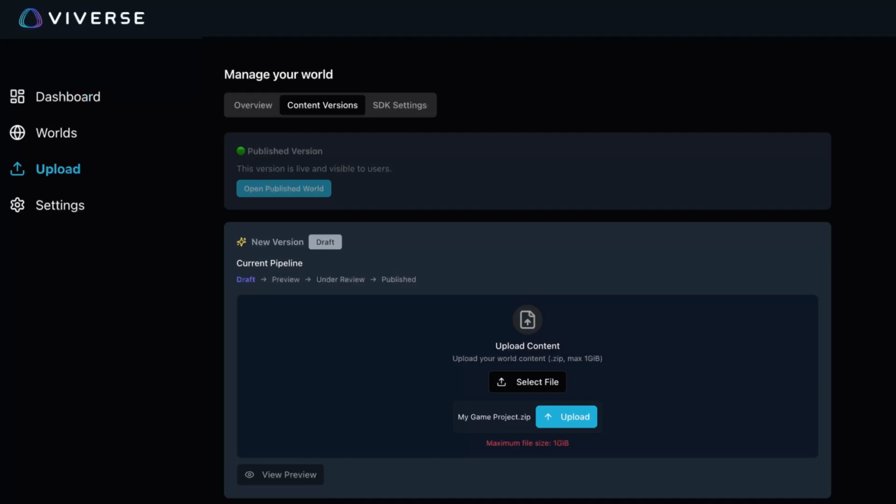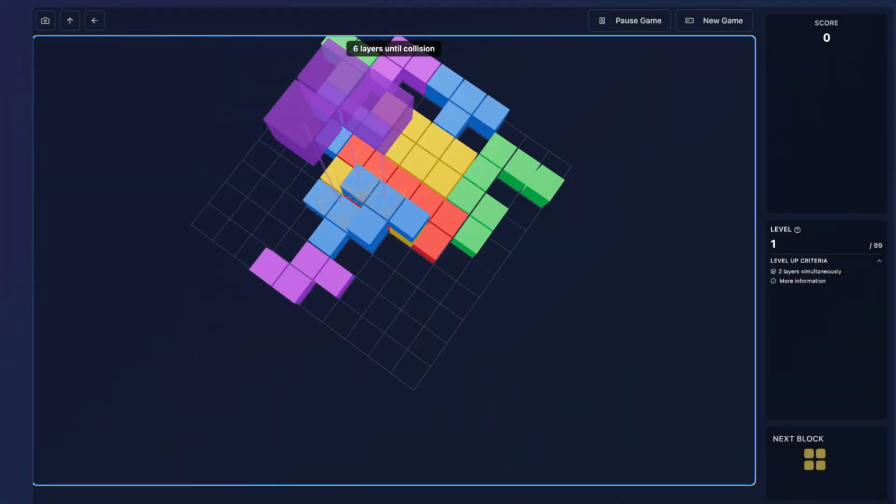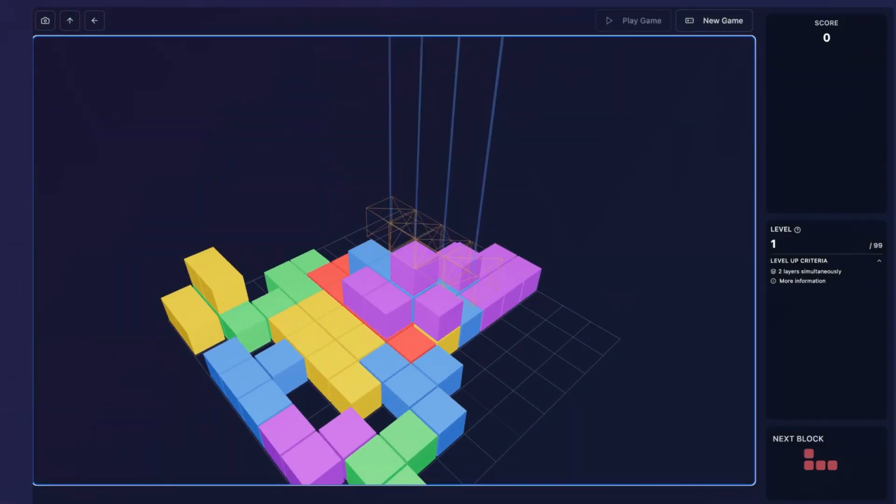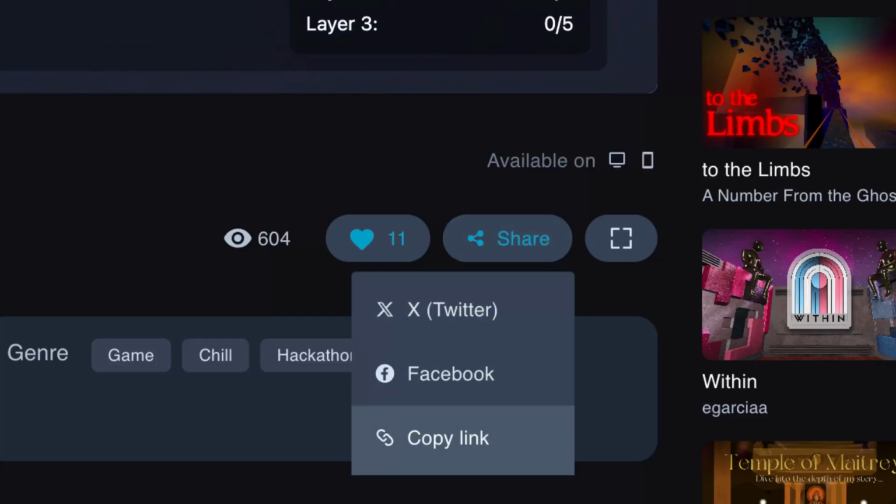No code needed. These aren't just AI projects. They're your games, built by you, launched on VIVERSE, and ready to share with friends across the world.